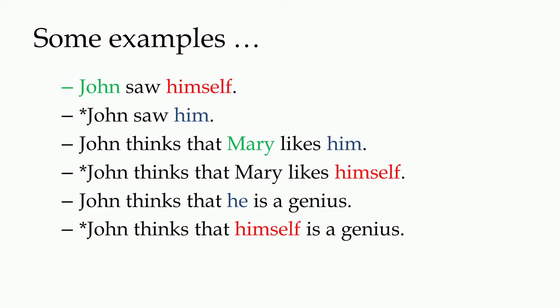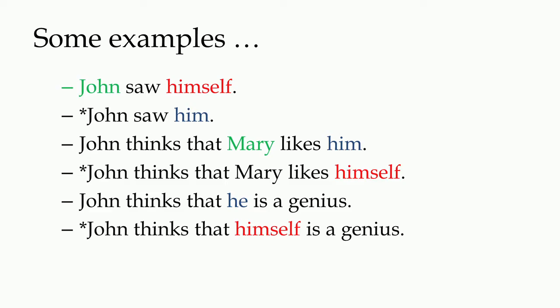What does this sentence mean? This has a meaning which involves the interpretation of himself as a pronominal or as an anaphoric element which refers back to the noun phrase John.